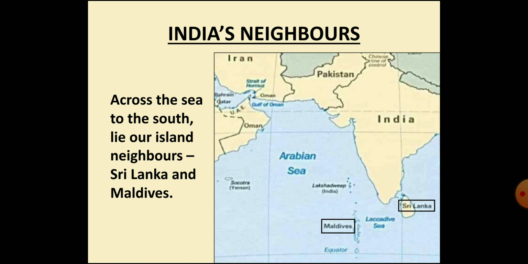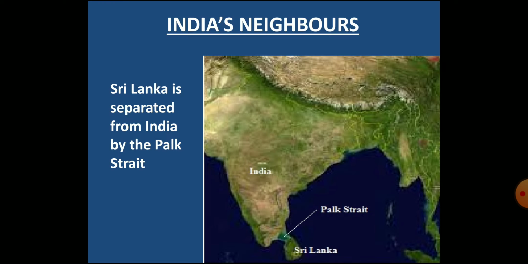Across the sea to the south, our neighboring countries are the islands of Sri Lanka and Maldives. Children, India and Sri Lanka are separated by the narrow passage of water called Palk Strait.